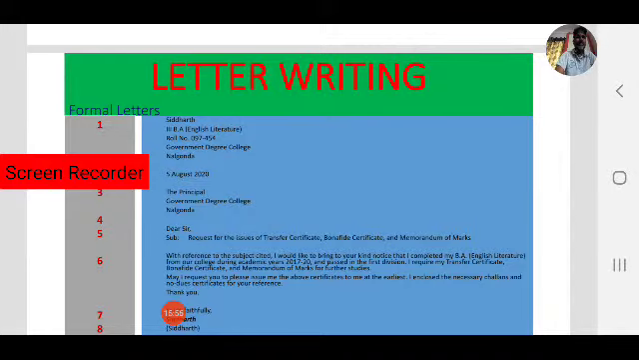Observe the letter. What format is used in this letter and what are the different parts of the letter? What is the purpose of writing this letter? How is the language used in this letter?